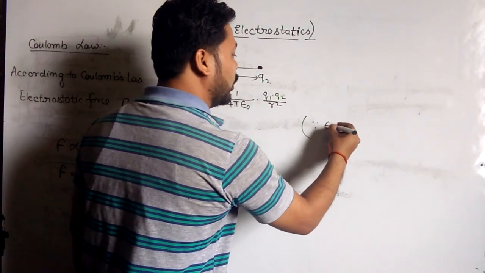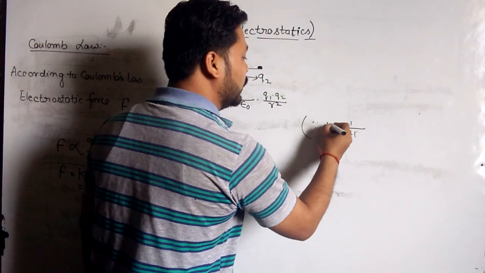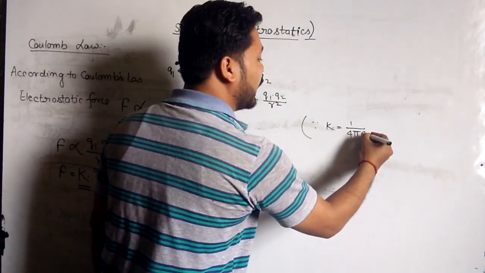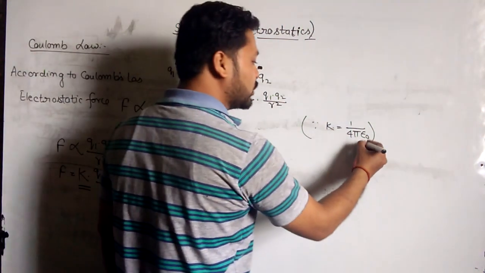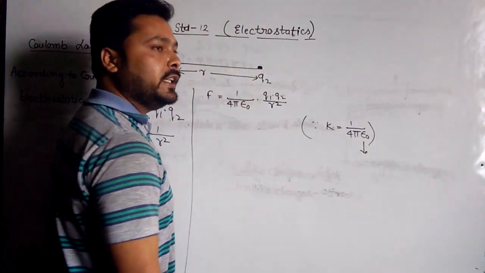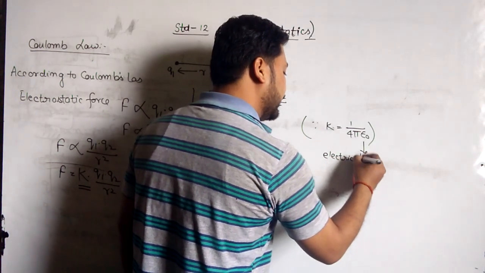Here K is equal to 1 upon 4 pi epsilon 0. What is epsilon 0? Epsilon 0 is called electric permittivity for free space.